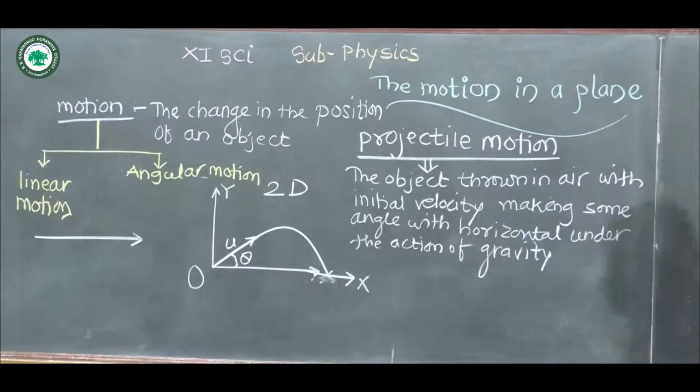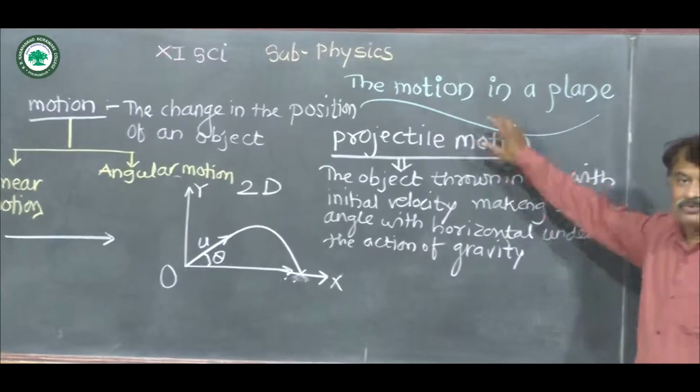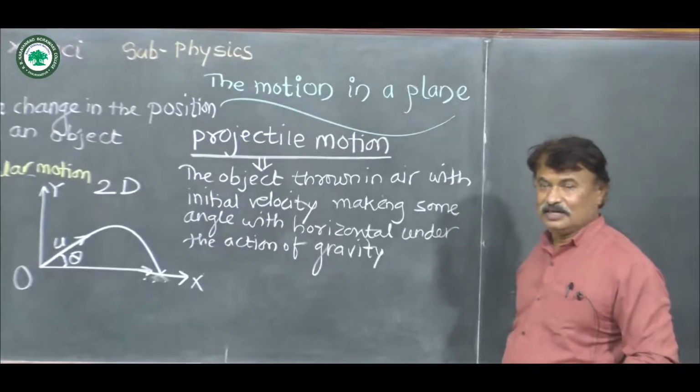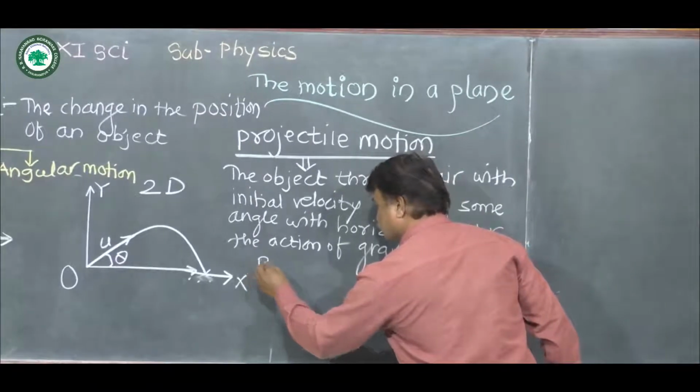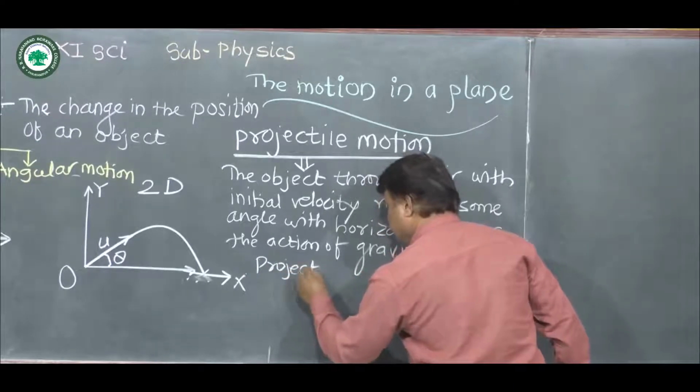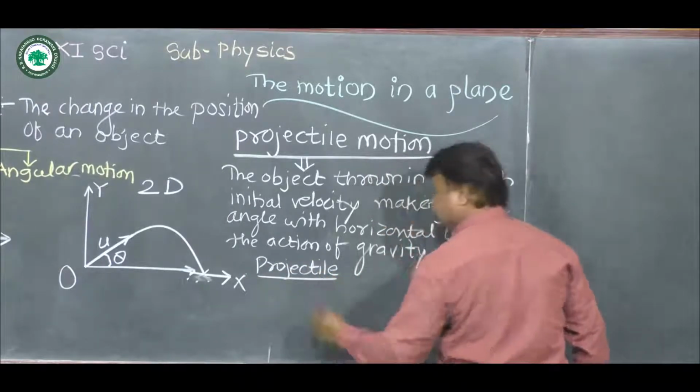Such type of motion of an object is called projectile motion, and the corresponding object is called a projectile. So this object is called a projectile.